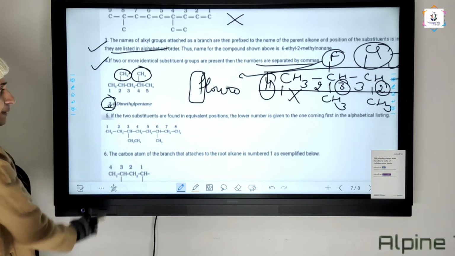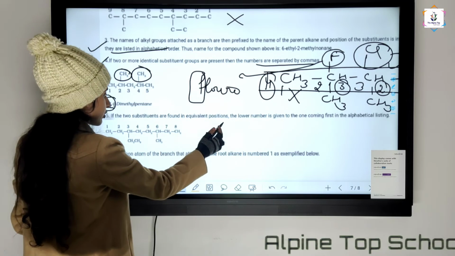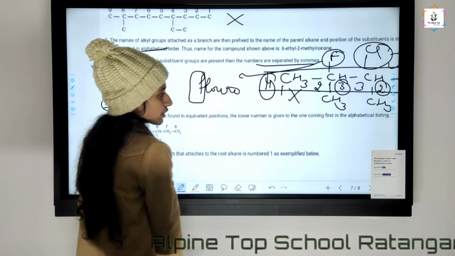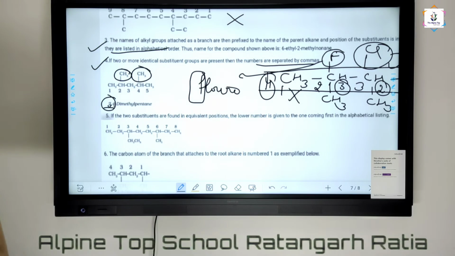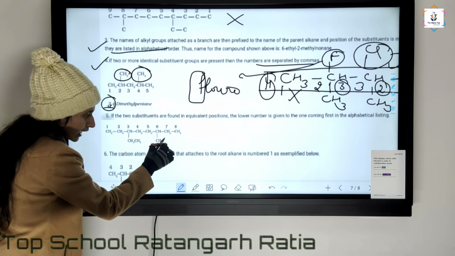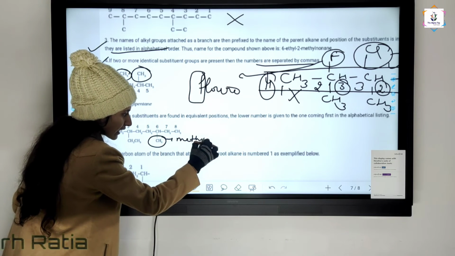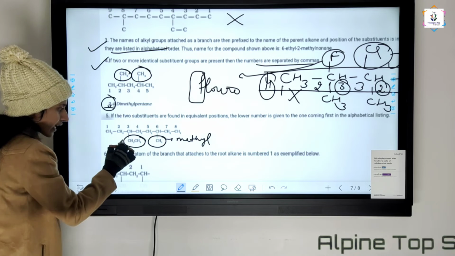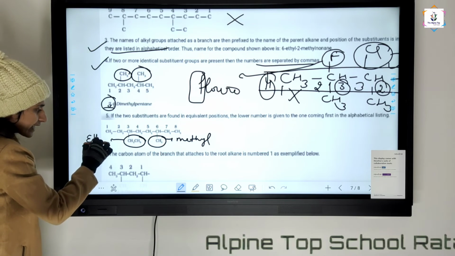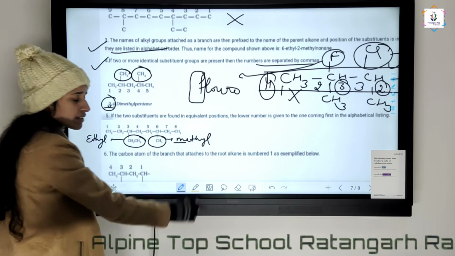Fifth, if two substituents are found in equivalent positions, the lower number is given to the one coming first in the alphabetical listing. The name of this is methyl and the name of this substituent is ethyl. E comes first and M comes later.